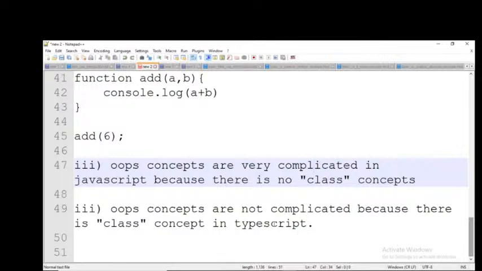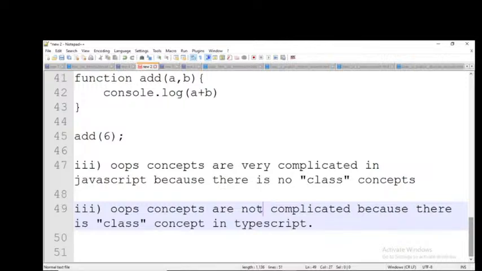But here there is a class concept in TypeScript. Since there is a class concept, what can we do? All the functionalities we can write in that class. And in order to access that functionality, we simply need to create an object for that class, and through that object we can access that functionality. If you already know about OOP concepts, it's okay. If you don't know, no need to worry. Whenever TypeScript classes start, I will teach you OOP concepts and make you perfect.